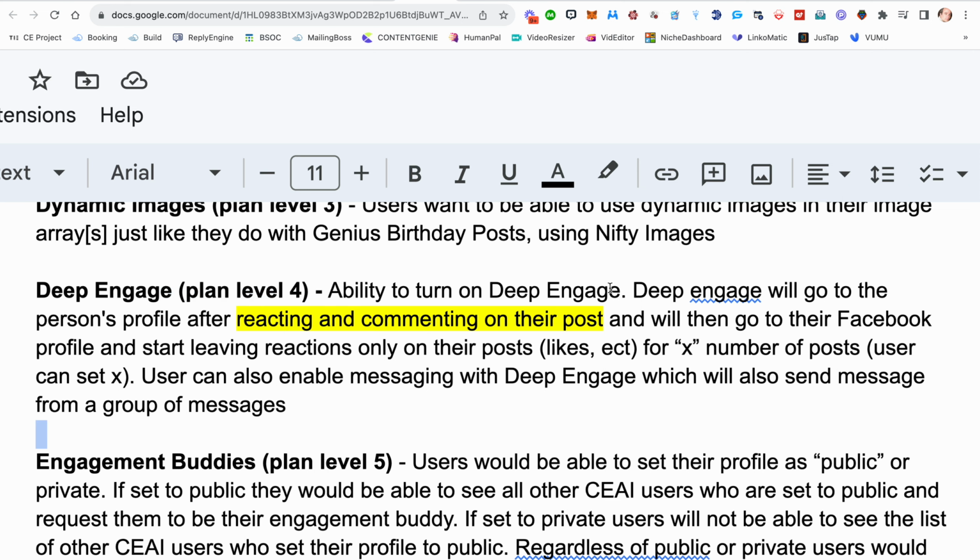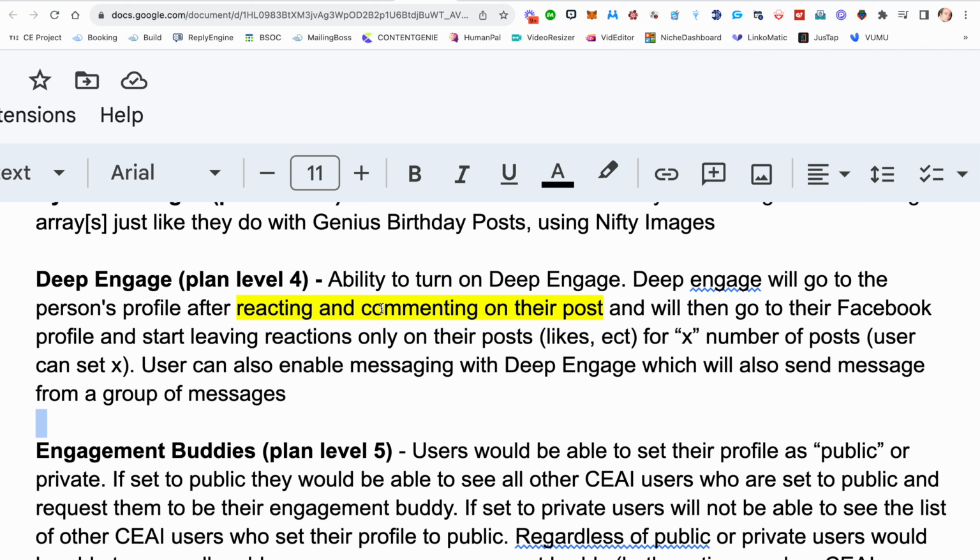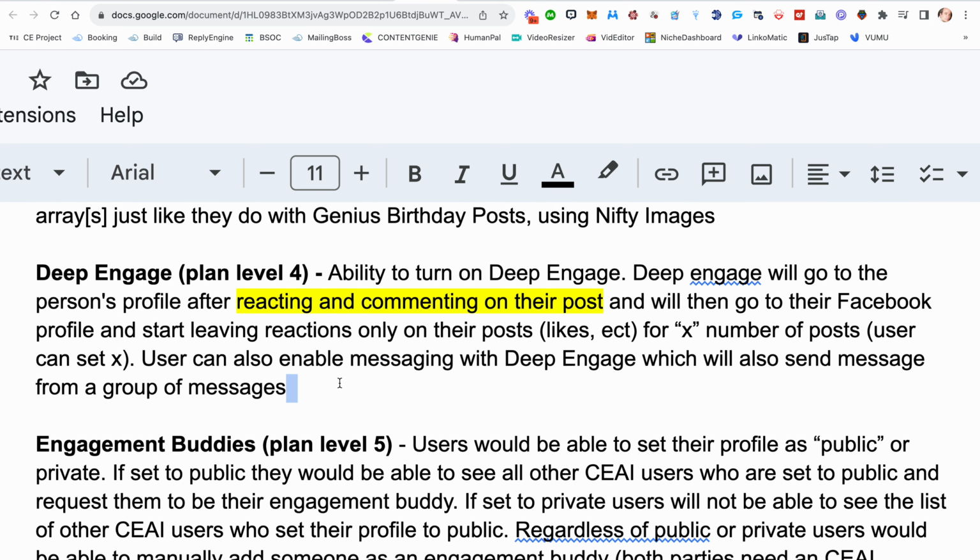You'll be able to turn on something called Deep Engage, which after it's left a reaction and a comment on their post, right? After it's done that basic function, it'll go out to their profile and start leaving reactions only on their posts. It'll leave likes and things for however many posts you tell it to. Whoops. And you can enable messaging too. So you could set a number of posts and you could send them a message from a group of messages that you would choose. So that's really awesome.